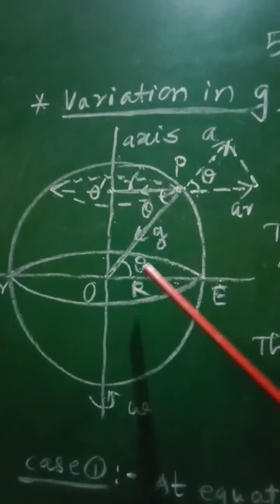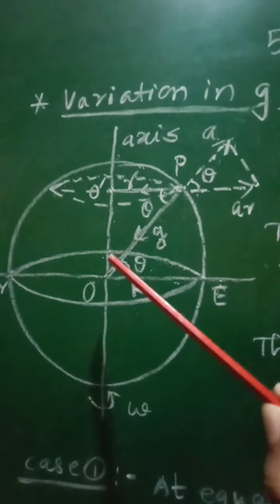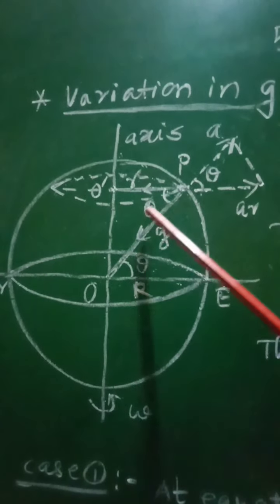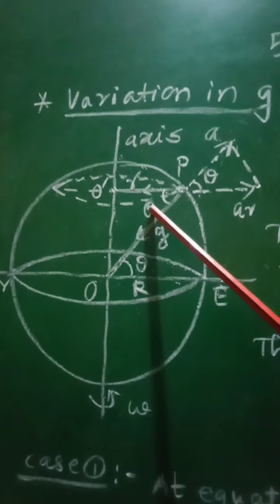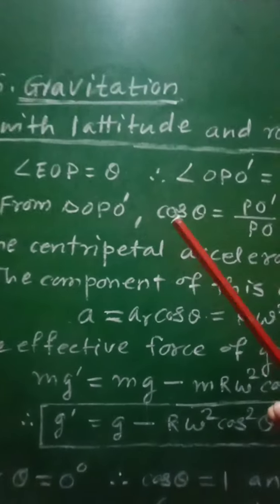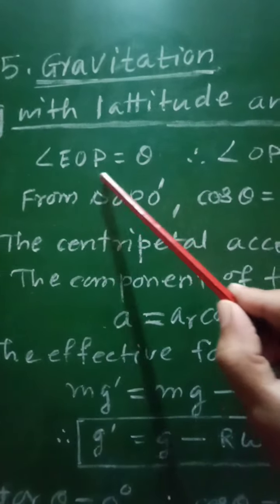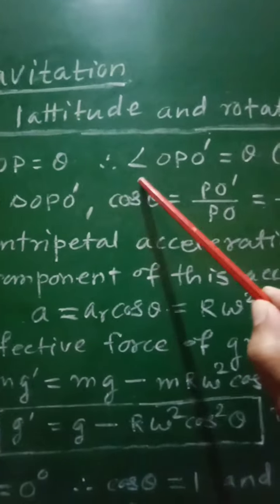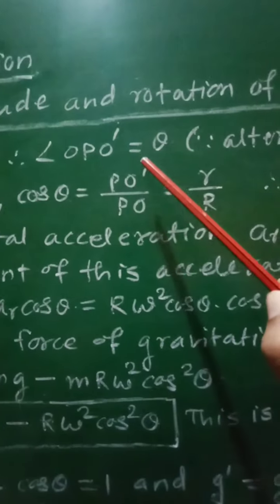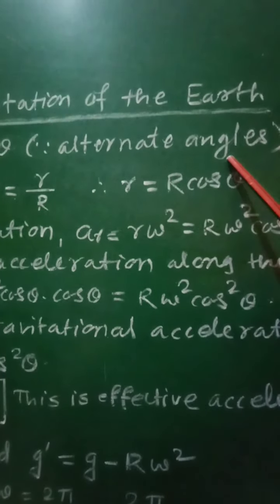And therefore as this angle EOP is equal to theta, angle OPO dash will also be equal to theta, since they are alternate angles.